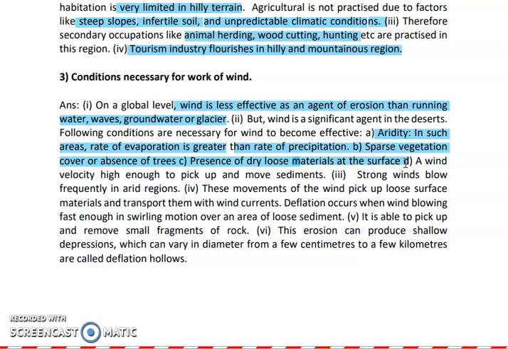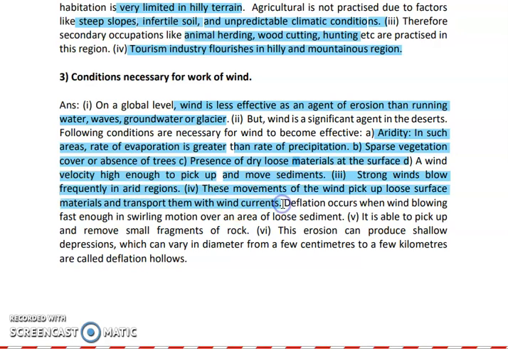The material should not be very heavy. It should not be very large in size. It should be very loose material. The wind velocity should be high enough to pick up and move the sediments. Strong winds blow frequently in arid regions.